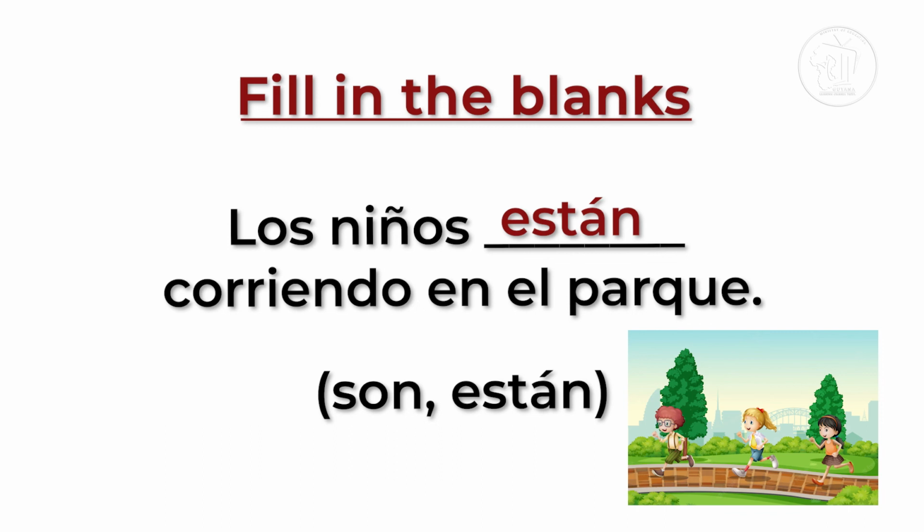Los niños están corriendo en el parque. Now, I know that you probably cannot say corriendo with that accent as yet. If you do, I'm giving you applauses. Now, repeat. Los niños están corriendo en el parque. Muy bien.